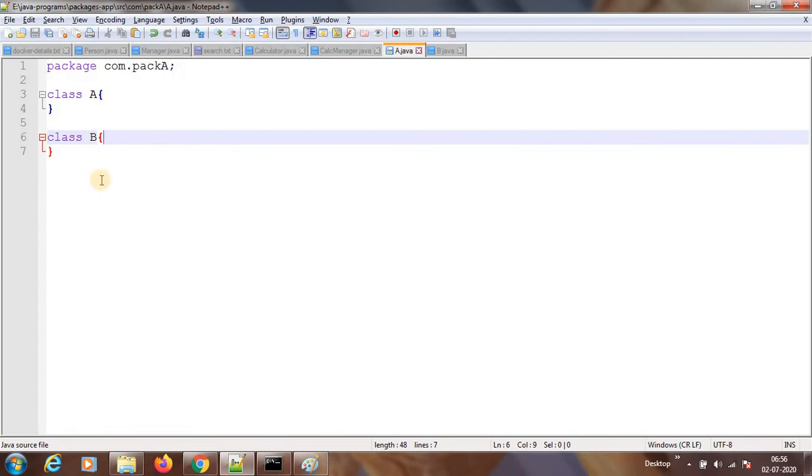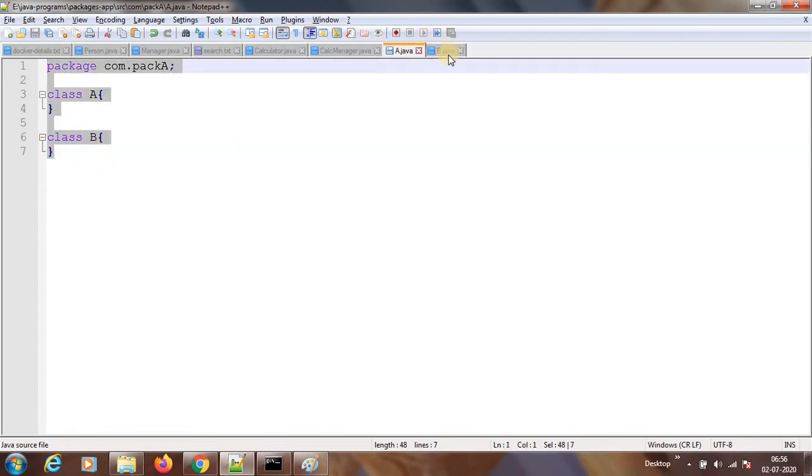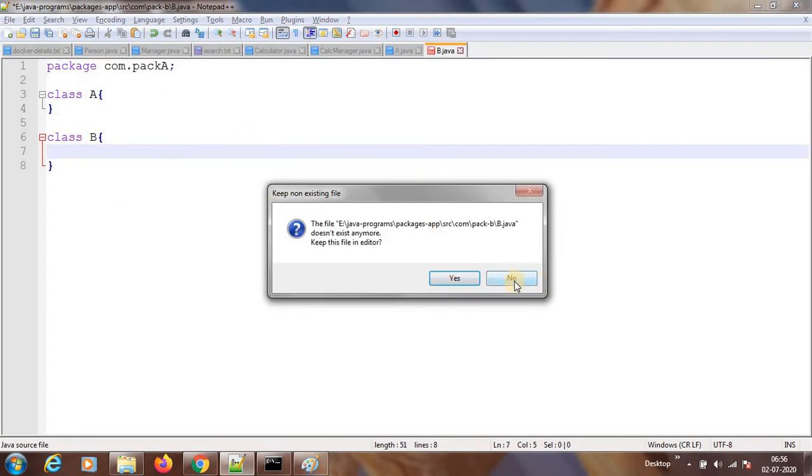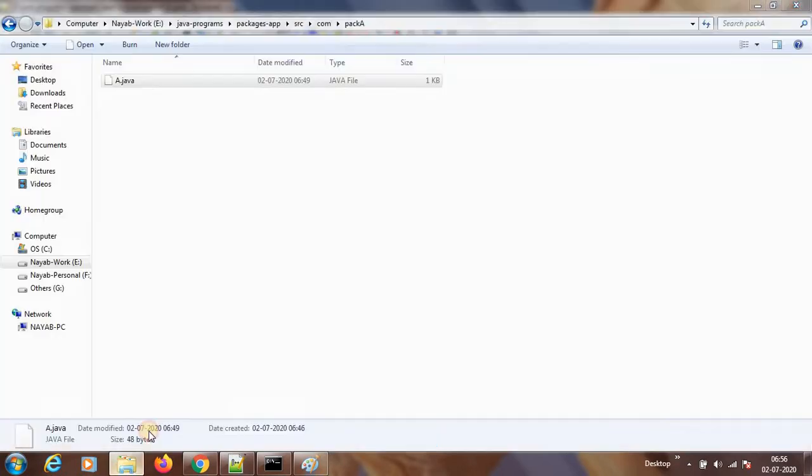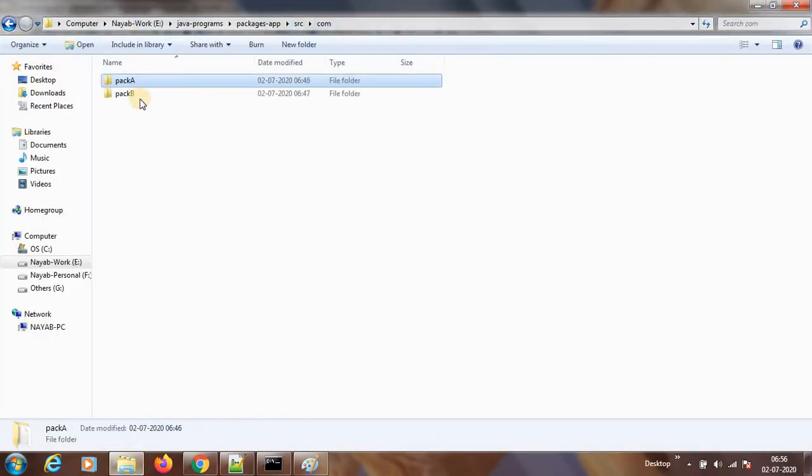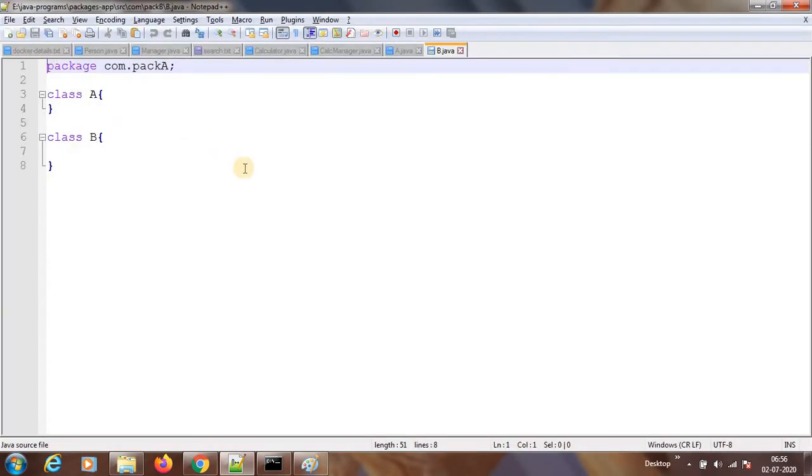So now similarly I just copy this and paste it. So what I will do is I'll go to pack B and then change it. I'll change it to pack B. So here also I have both a class A and class B.